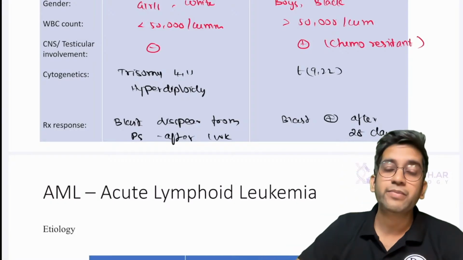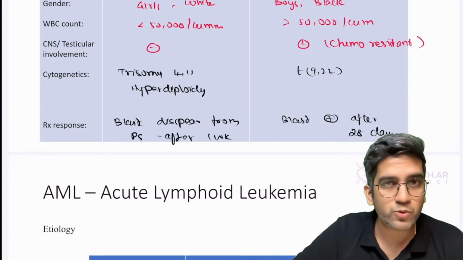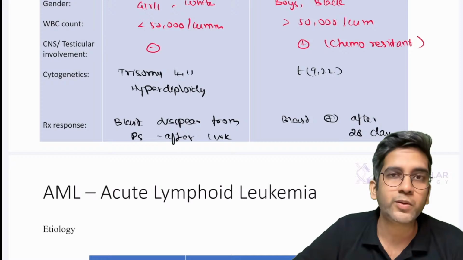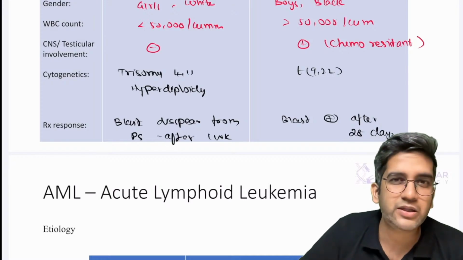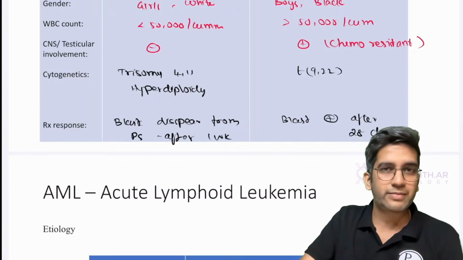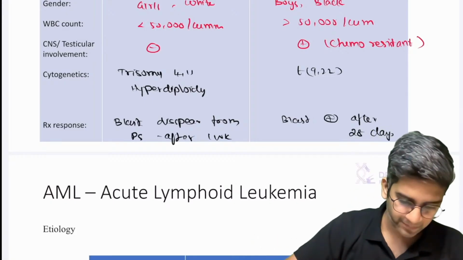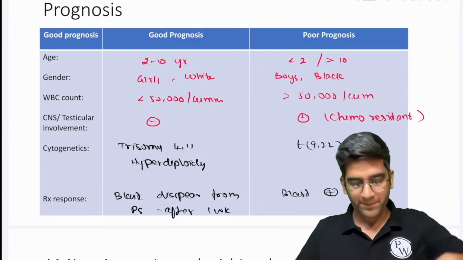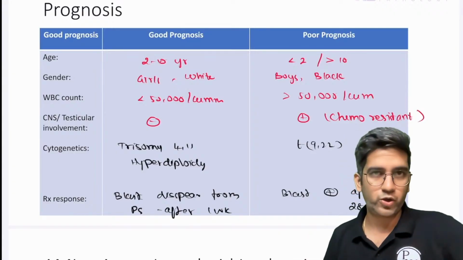T cell is bad because T cell, the notch mutation causes more tumor burden. The T cell leukocyte count, CBC count will be generally in lakhs, 1 to 2 lakhs. Because of the tumor burden per se, T cell has a bad prognosis, B cell has a good prognosis, fine? That also you can write to this, fine? Okay, that's with your acute lymphoid leukemias, fine?